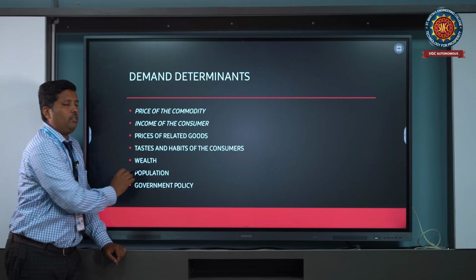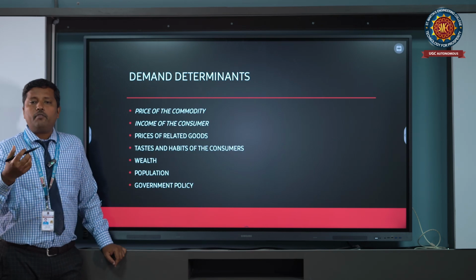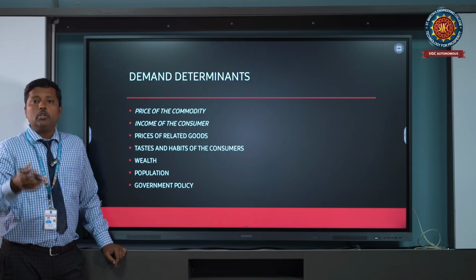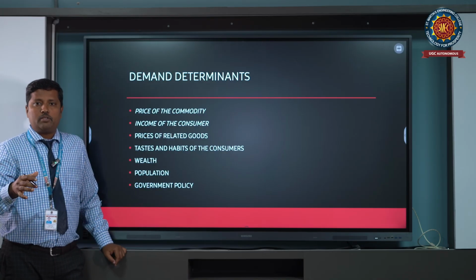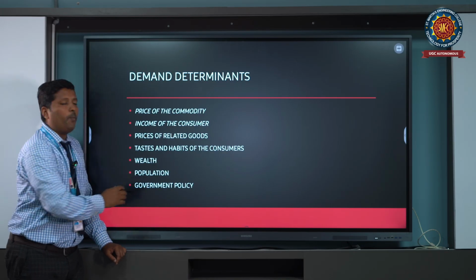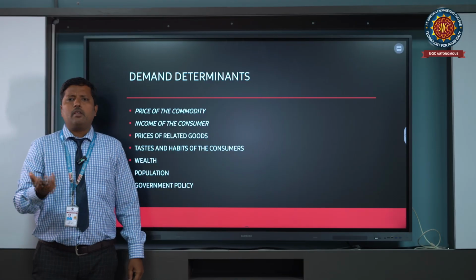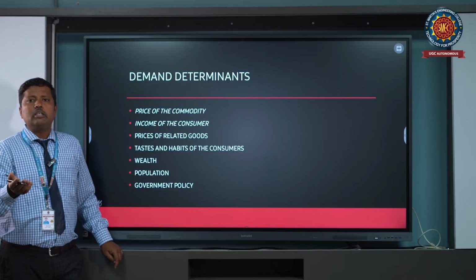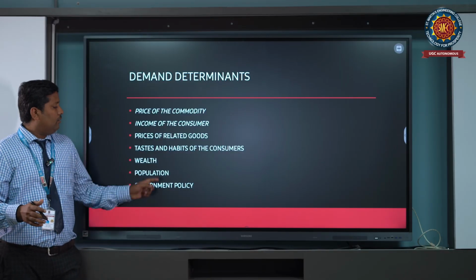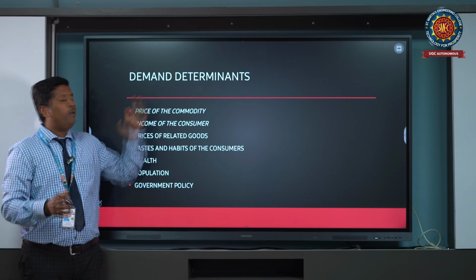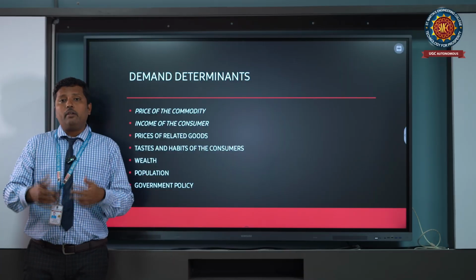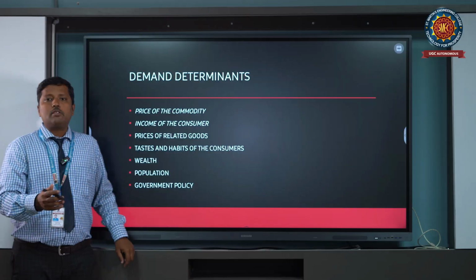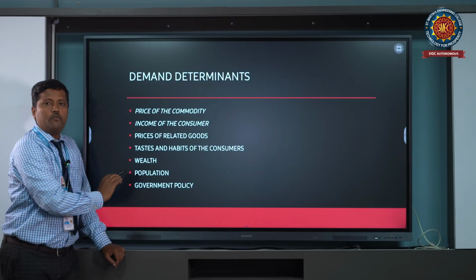And next one is wealth. Wealth is nothing but whatever we are generating, the income or the revenue towards the business. So that is called wealth. And next is population. When the population increases, depending on the geographical and demographical factors, everything which we can ascertain, like the population as per the demand-oriented, that means products and commodities are continuously increasing, obviously because of the population. So that is the thing.